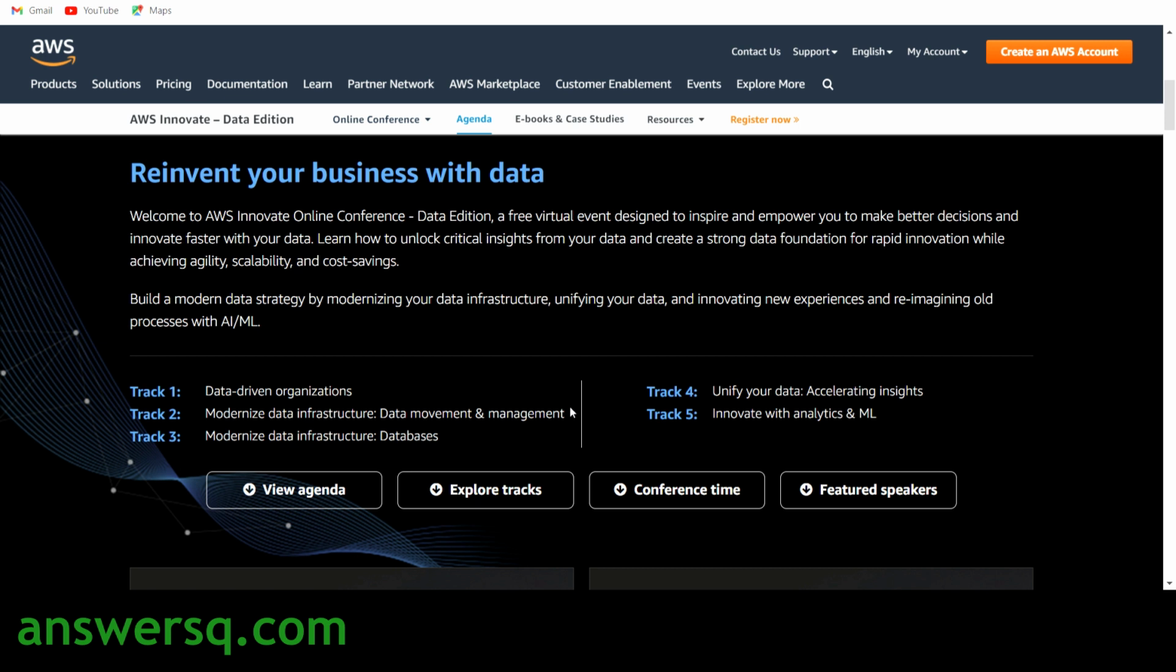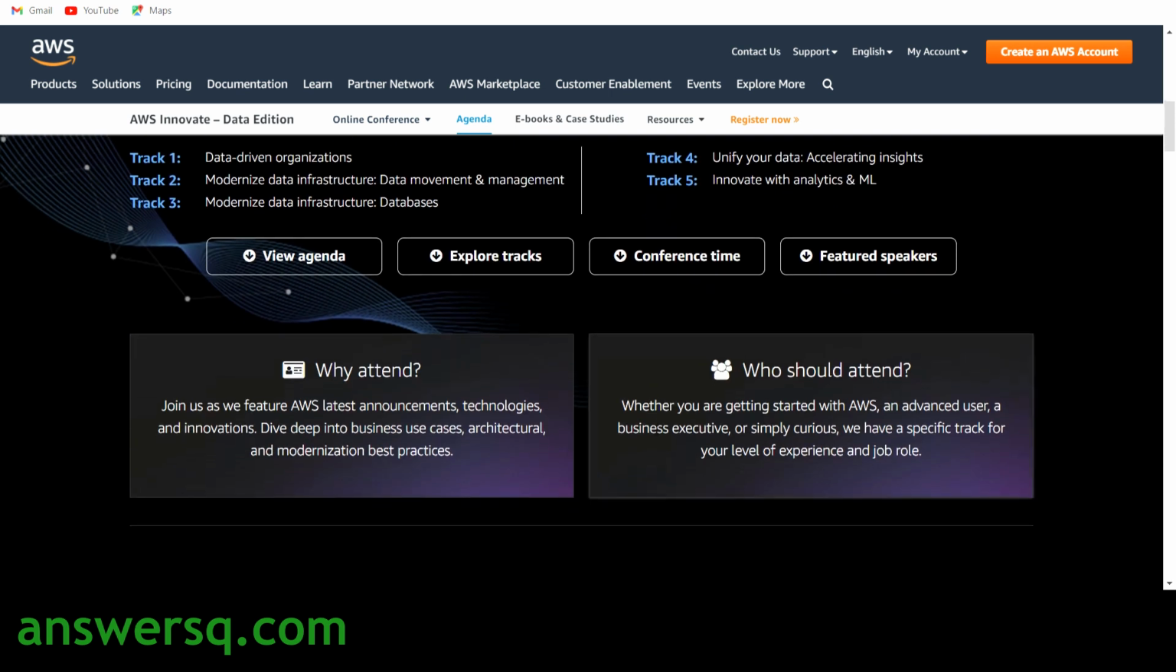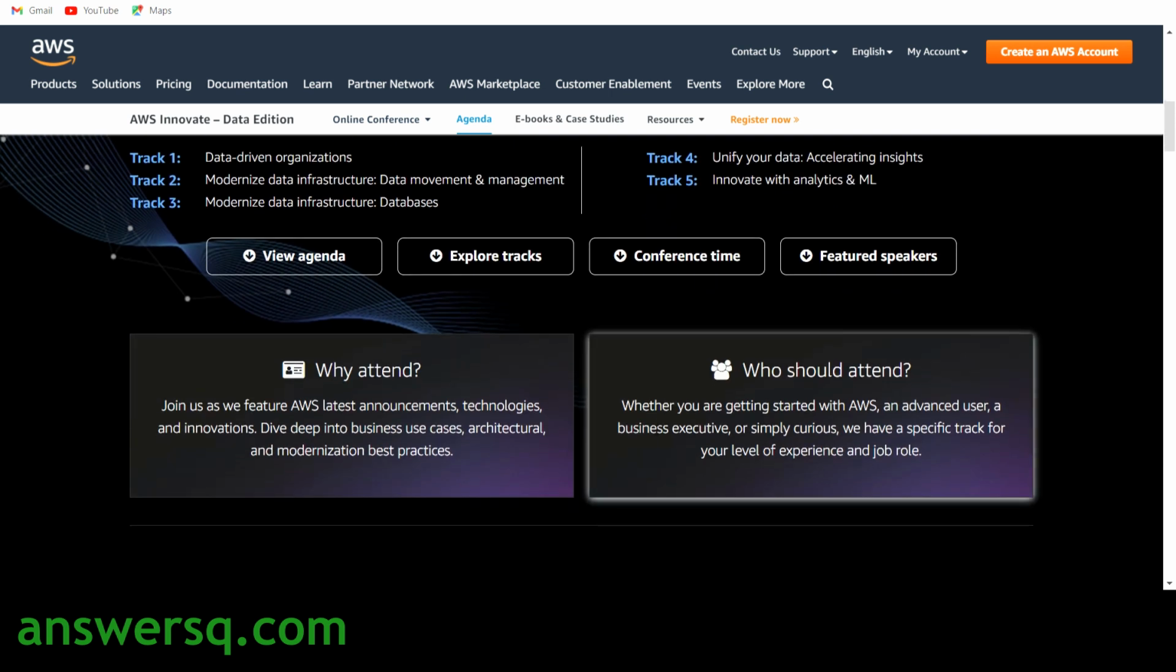There are 5 different tracks in this event. Track 1 is data driven organizations. Track 2 is modernized data infrastructure, data movement and management. Track 3 is modernized data infrastructure, databases. Track number 4 is unify your data, accelerating insights. And the 5th track is innovate with analytics and ML. All these topics will be covered in this program. These are the main modules and all other topics will be under these subjects.